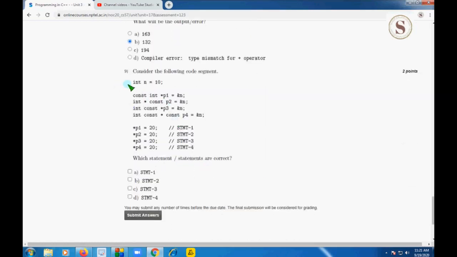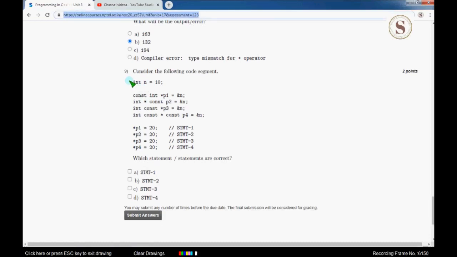And the final question, that is the ninth question of this week 1 quiz assignment in Programming in C++. They have again given a code segment like this, and they have asked which statement is or are correct, because each statement represents a condition or a line.